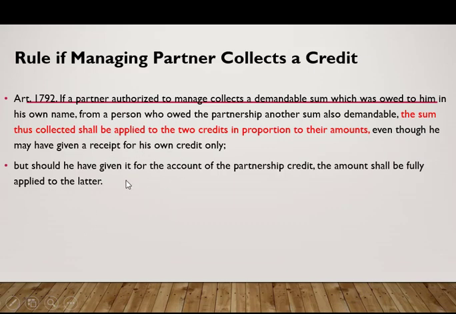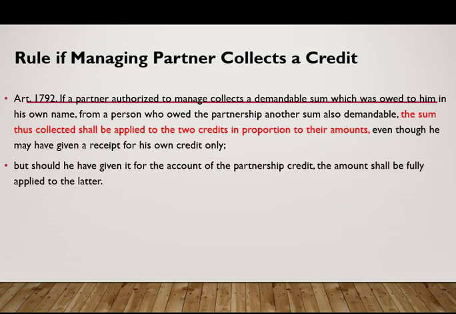So, ito yung nalaman na din natin sa ating oblicon, 'di ba? So, yun po yung atin pong rule. So, it should be given for the account of the partnership credit and the amount should be fully applied to the latter, even though nakapag-resibo na sino? Si managing partner. What's the reason behind? This is to prevent the furtherance of the partner's personal interest to the detriment of course ng partnership.